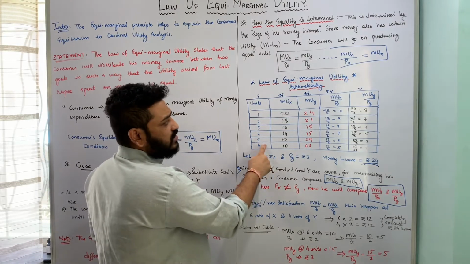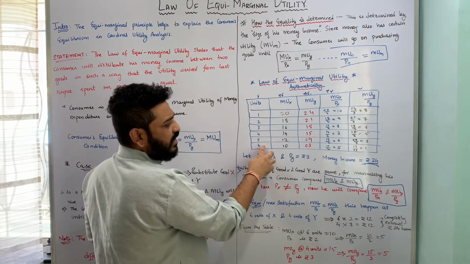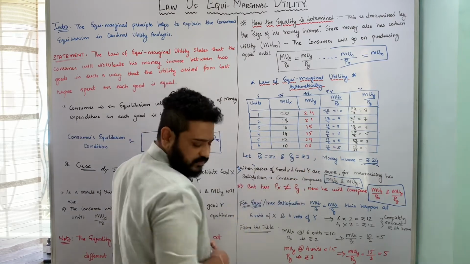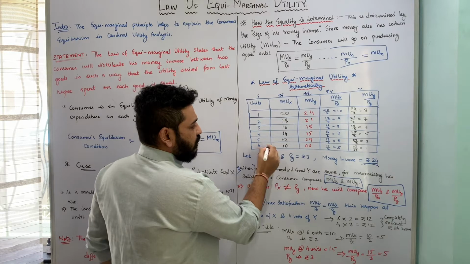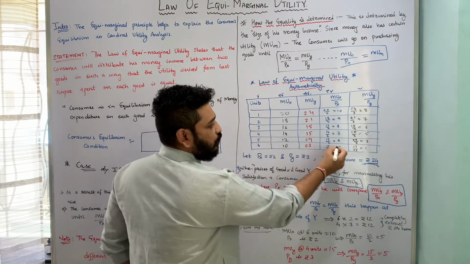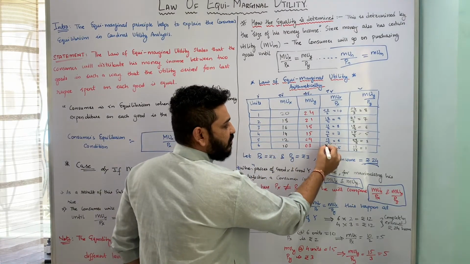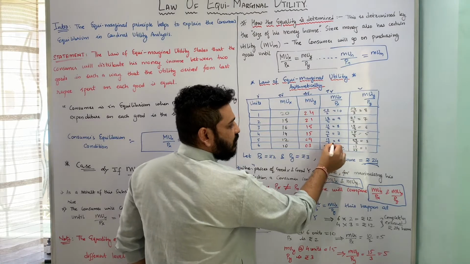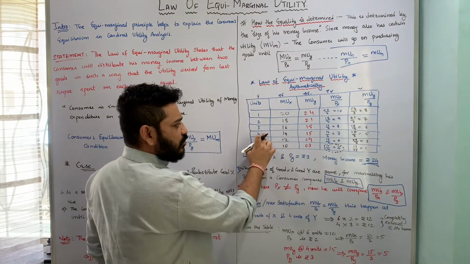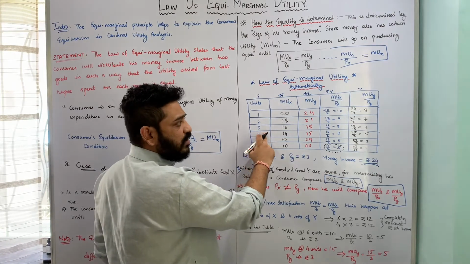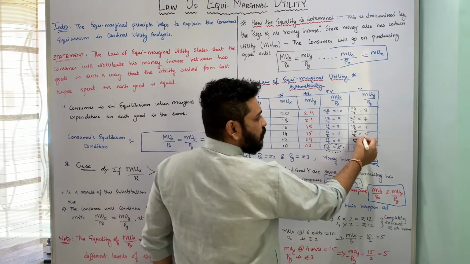When I'm consuming 6 units of good X, it is 5. At this point, when I'm consuming 6 units of good X, it is 5. I'll just encircle this. And it is also 5 when I'm consuming 4 units of commodity Y. So at this juncture.